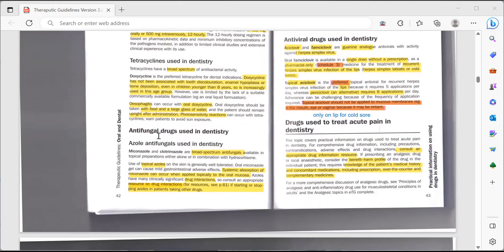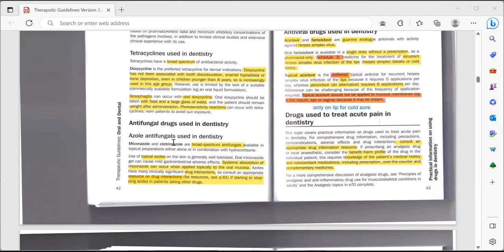All right. Then the antifungal drugs used in dentistry, those are the azole antifungals used in dentistry, which are mainly miconazole and clotrimazole. They are both broad spectrum antifungals available in topical forms, either alone or in combination with hydrocortisone.